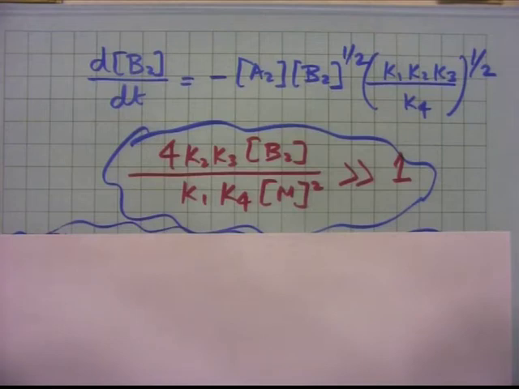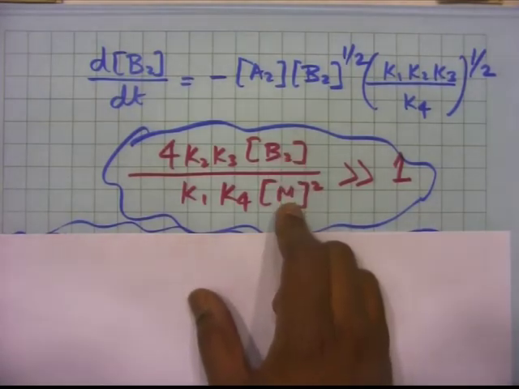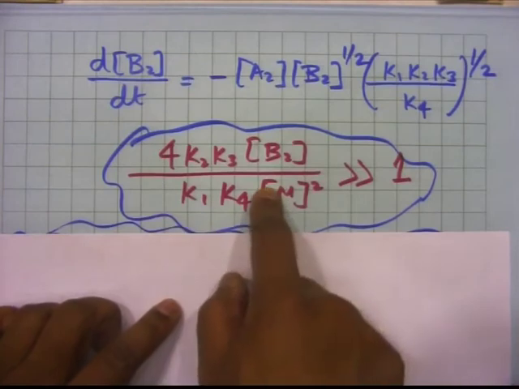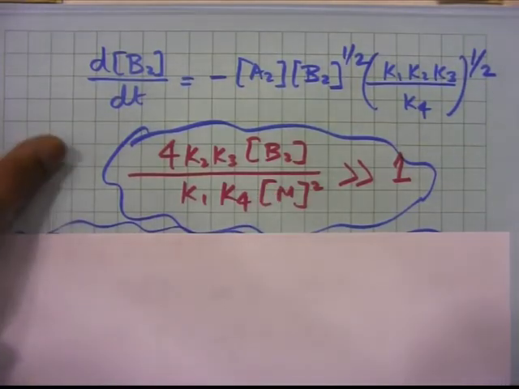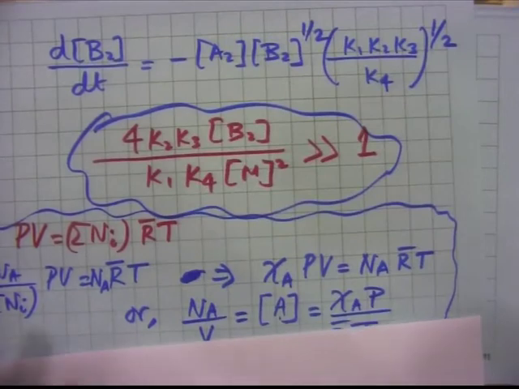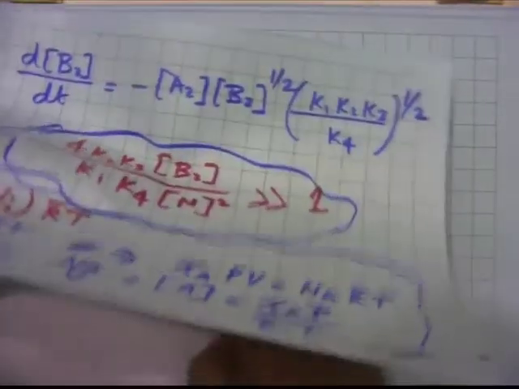That is what I just explained: if your pressures are high, then B2 by M squared, which is proportional to 1 over pressure, will be small, and that will make this term smaller, and it may not be much greater than 1. Correct? So, we will have to be happy with this now. I know that this is a little difficult because it is abstract, because it is in terms of A and B, but we will have to come back to this later.